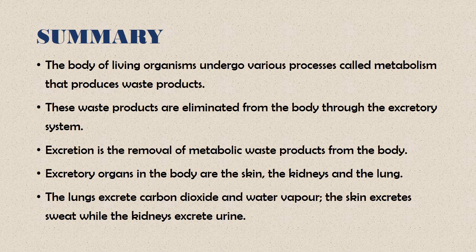Now let's look at the summary for this lesson. One, the body of living organisms undergoes various processes called metabolism that produce waste products. These waste products are eliminated from the body through the excretory system. Excretion itself is the removal of metabolic waste products from the body. The organs of excretion are the skin, the kidneys, and the lungs. The lungs excrete carbon dioxide and water vapor. The skin excretes sweat, while the kidneys excrete urine.